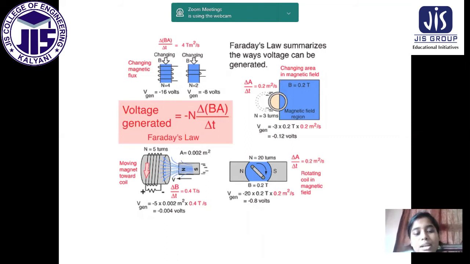That's why minus N delta of BA by delta T, and the changing magnetic flux is from changing B. If you know the magnetic induction B and the area A, then we can get the voltage generated here. So by this slide we can do some numericals also.